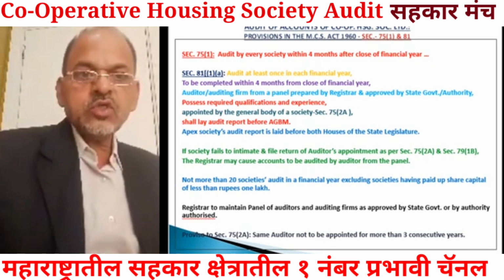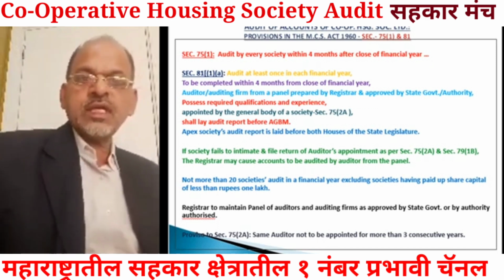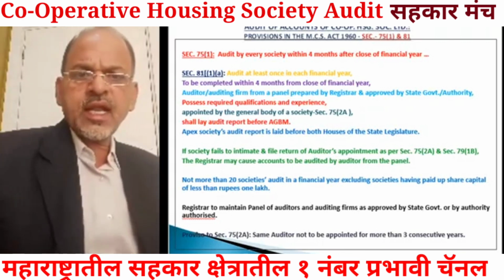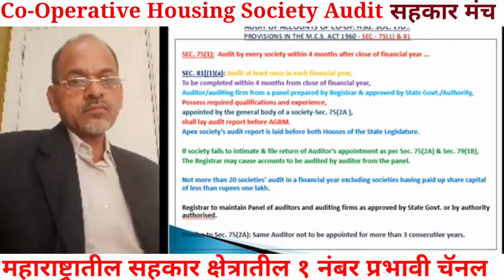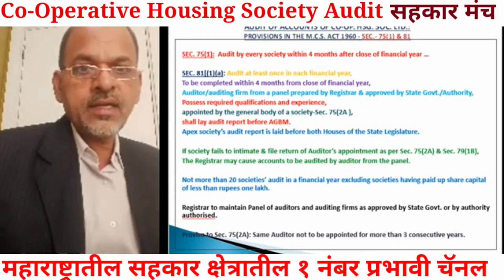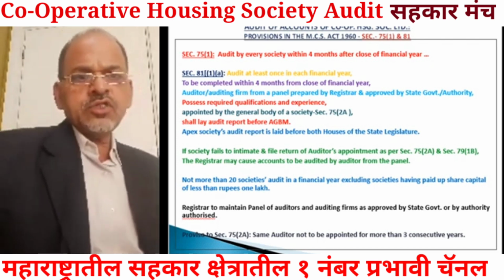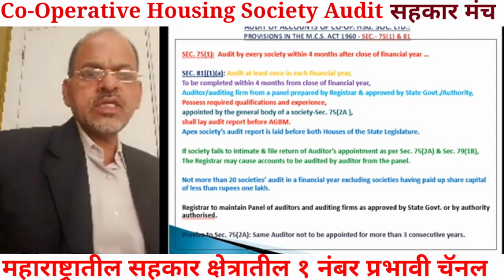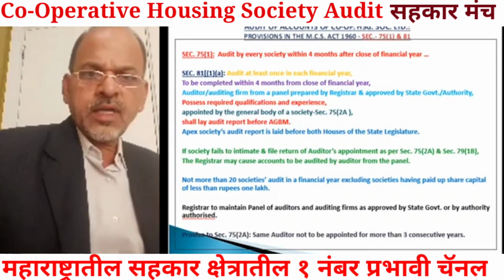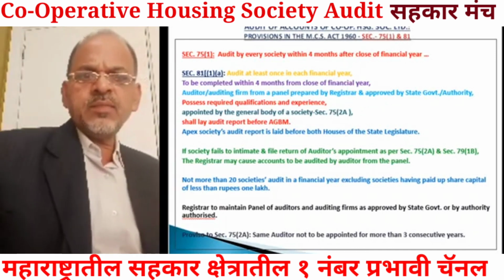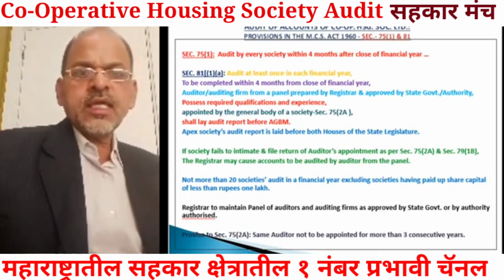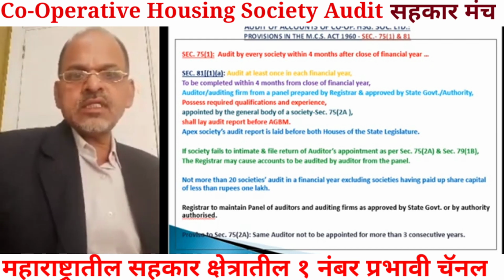See, this is the provision. And in many societies what happens, society appoints auditor in an annual general body meeting, but doesn't intimate to the registrar by way of filing return. And by using powers under this provision, registrar also appoints some auditor. That auditor appointed by the registrar comes to the society. Then there is a little bit of friction or dispute, that society claims that we have appointed our auditor, and the auditor appointed by the registrar claims that I have been appointed by the registrar.